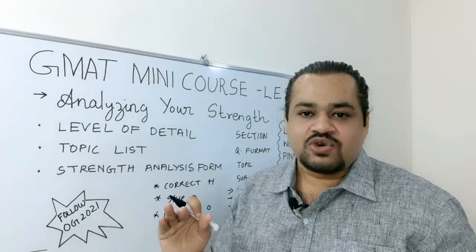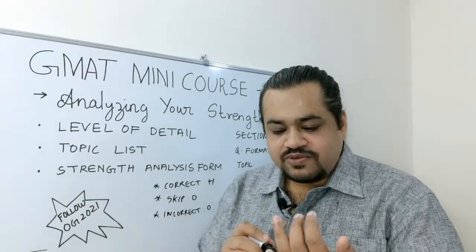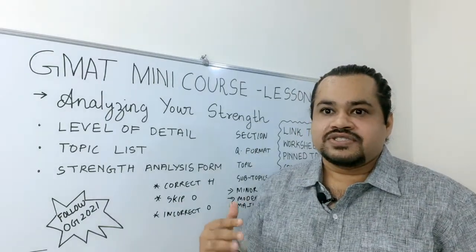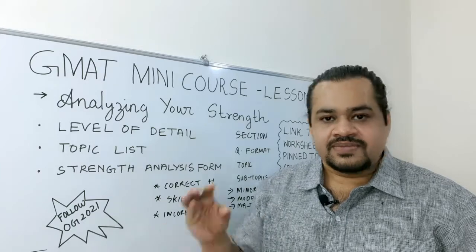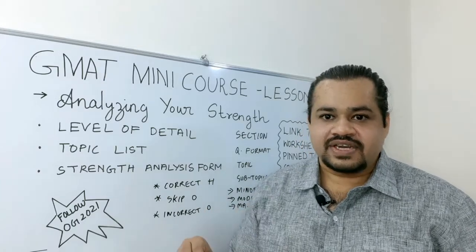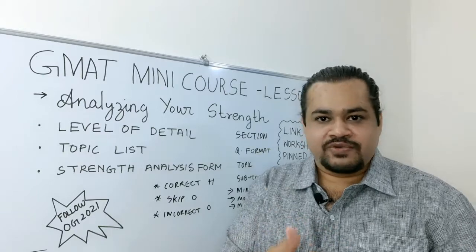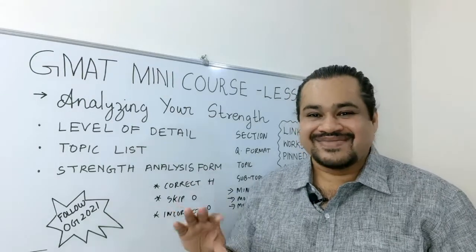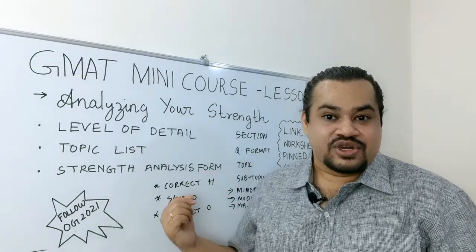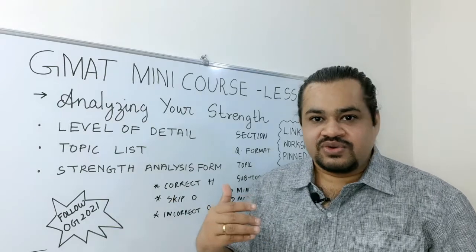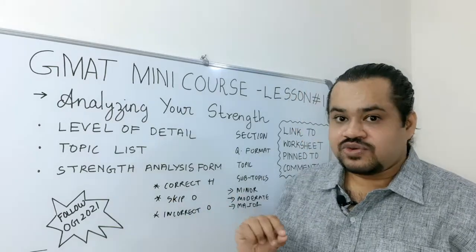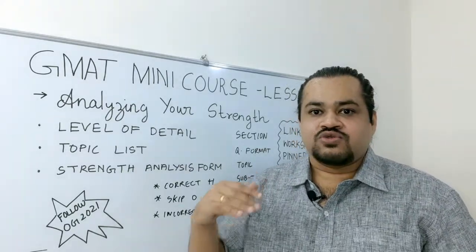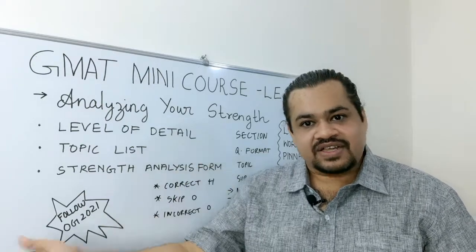Now, what does this scope of improvement really mean? If you have a major scope of improvement, it means you are not familiar with the concepts, the knowledge and the skills involved in that particular subject. So you probably have to watch some on-demand videos in order to improve your performance. Moderate means, yes, there are some things that you still need to know. And in order to advance in that area, what you need to do is do untimed practice. So you can go directly to problem solving. And minor means you are ready to move on to the strength analysis of some other topic.